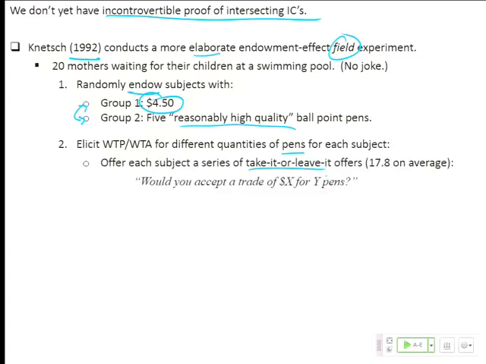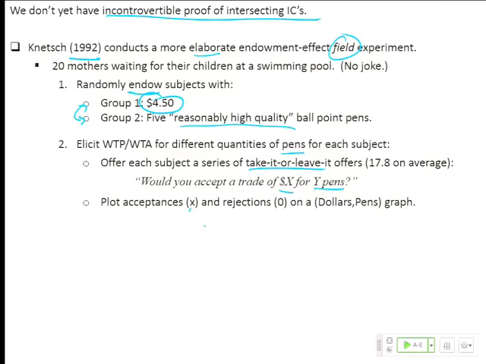Yes or no? 17.8 offers on average. Like you're just dying for your kid to get out of the swimming pool. Would you accept a trade of this much dollars for this many pens, or vice versa? And then what he does, and this is really clever, is he plots the acceptances. Yes, I would. I'd be willing to trade my initial endowment, I'll give up this many pens for this much money, or if I was endowed with money, I'll give up this much money and gain pens.